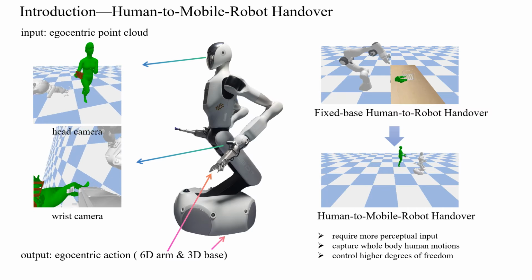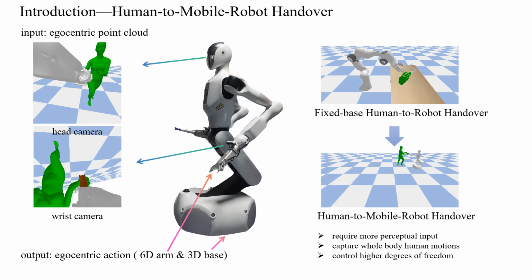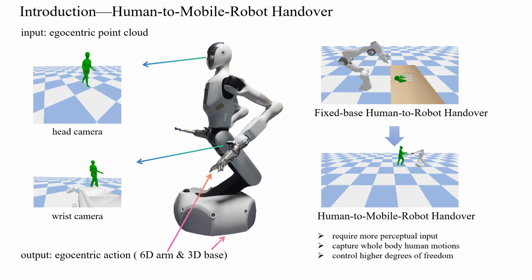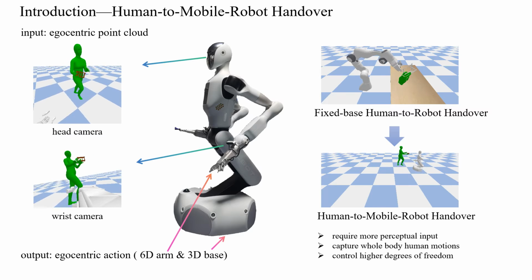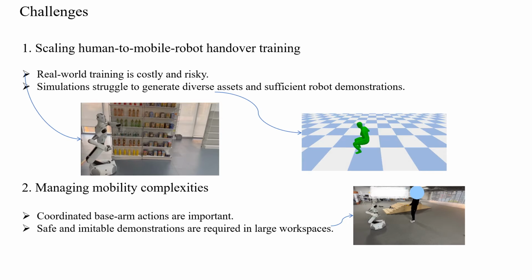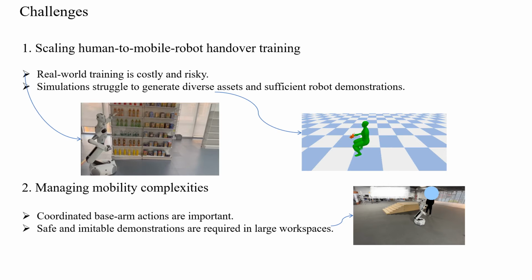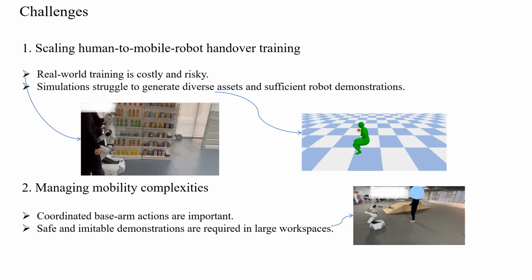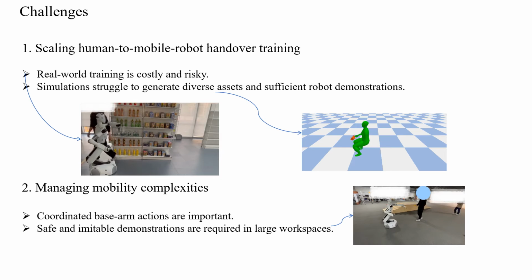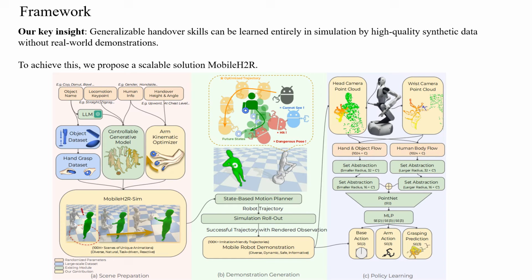Compared to traditional fixed-base handover, this task requires more perception, capturing whole-body human motions, and controlling higher degrees of freedom, making it a challenging problem. This task faces two main challenges: scaling human-to-robot handover training and managing mobility complexities. Real-world training is costly and risky, while simulations struggle to generate diverse assets with realistic human motion dynamics and sufficient robot demonstrations. Mobility further amplifies the challenge, requiring coordinated base arm actions and the creation of imitation-friendly and safe demonstrations in larger workspaces.